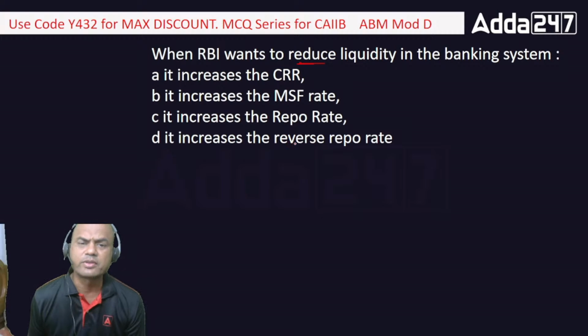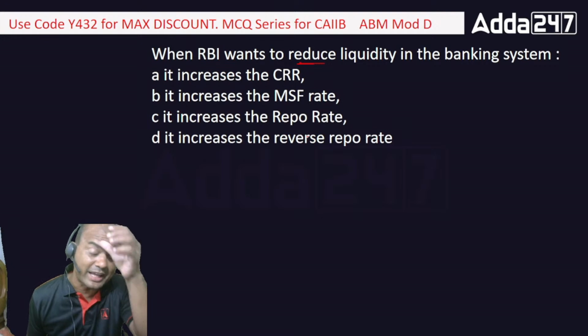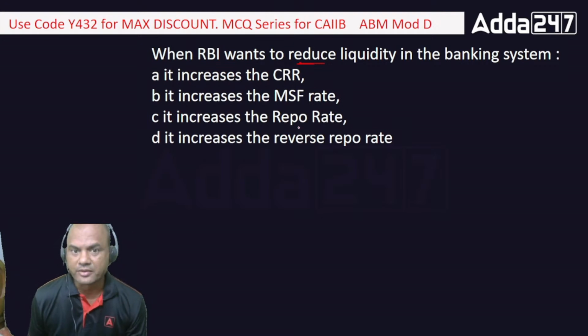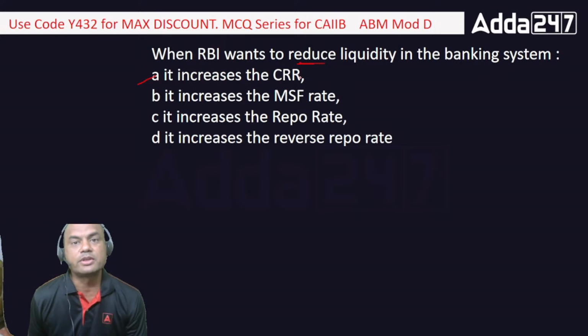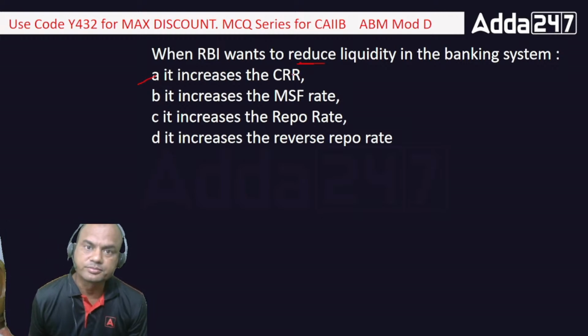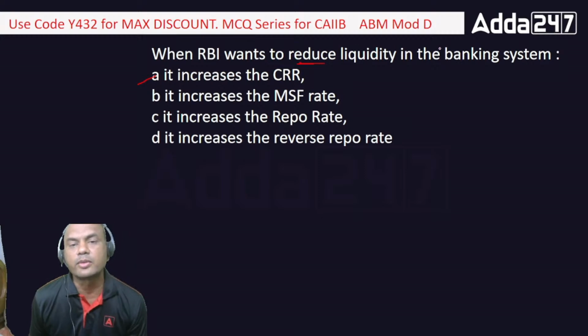Okay, that's MSF. Reverse repo is altogether different. Reverse repo is the rate at which RBI takes money from the bank. So the basic answer to this is that it will increase the CRR. What is CRR? CRR means cash reserve ratio, a percentage of NDTL. So when it increases the CRR, that much more money the banks have to keep with RBI. The money they keep with RBI, they can't give under loan. So when they can't give it under loan, it reduces the liquidity in the overall banking system. Got it?